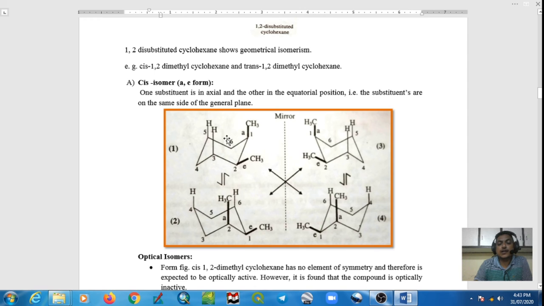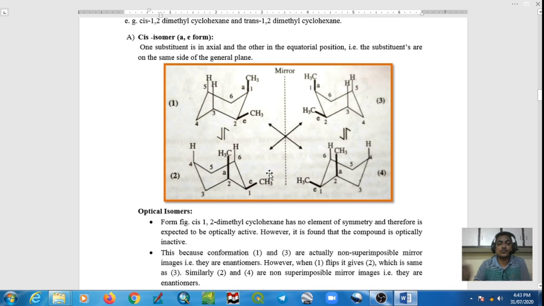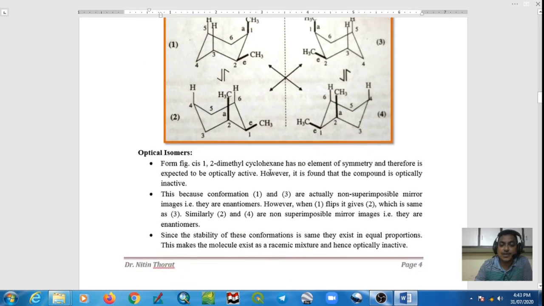This molecule is optically inactive because conformer 1 and 3 are non-superimposable mirror images called enantiomers. Conformer 2 and 4 are also non-superimposable mirror images called enantiomers. Conformer 1 on ring flipping gives conformer 2, and all these 4 conformers having equal stability, hence exist in an equimolar mixture, which is called a racemic mixture, and we know that racemic mixtures are optically inactive. So remember, cis 1,2-dimethyl cyclohexane is optically inactive because it exists as a racemic mixture.